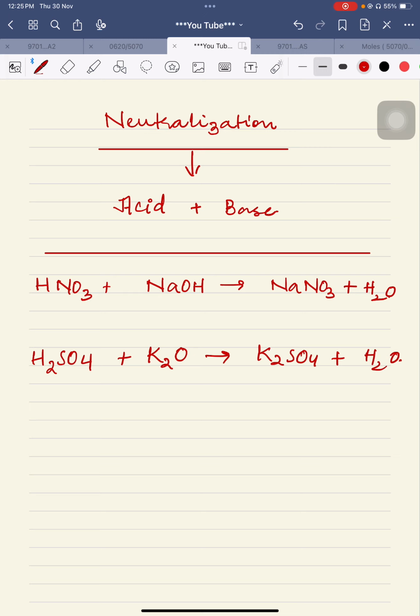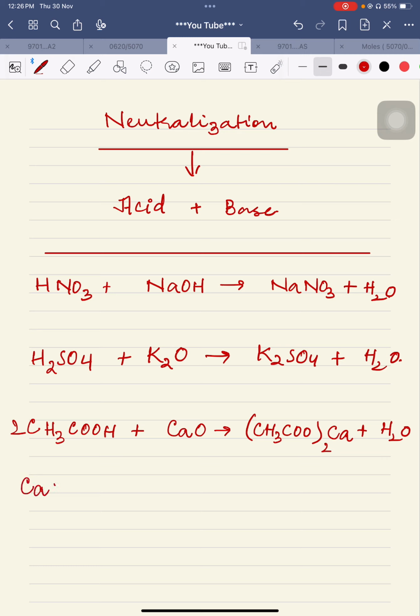Now you know what acids are, what bases are, and their reaction is called neutralization. Let's take another acid, CH3COOH, now reacting with calcium oxide, and as a result (CH3COO)2Ca and H2O. This is making calcium ethanoate, so we have to balance it like this.